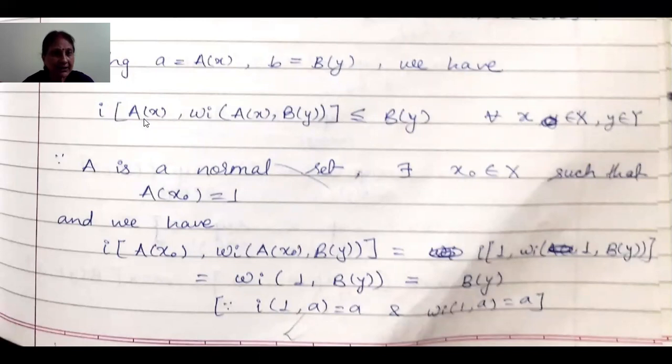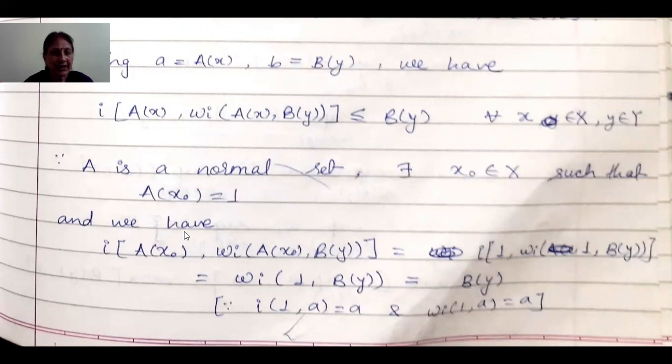I(A(x), omega I (A(x), B(y))) is less than or equal to B(y) for all x belonging to X and y belonging to Y. And now it is given that A is a normal fuzzy set. So because A is a normal fuzzy set, there must exist an element x0 belonging to the universal set X such that A(x0) is equal to 1.